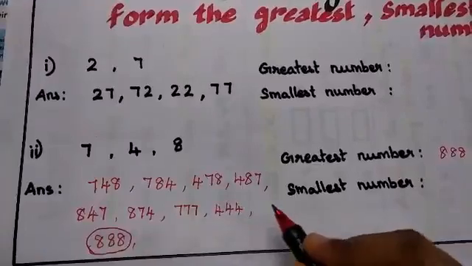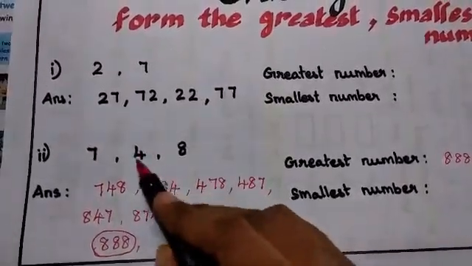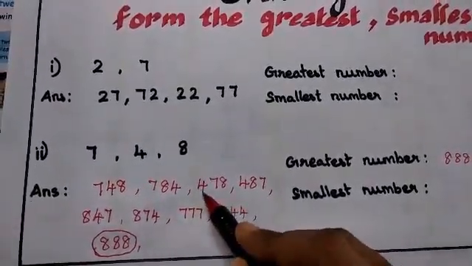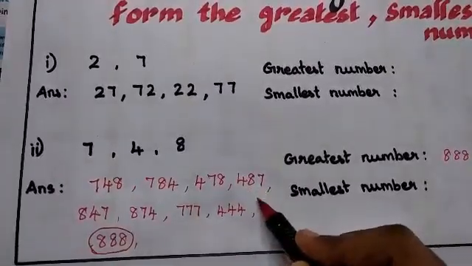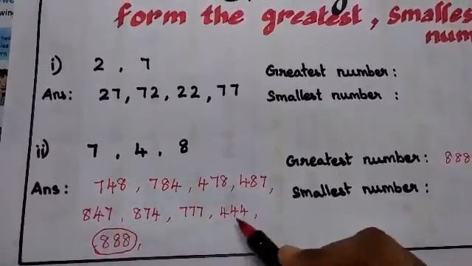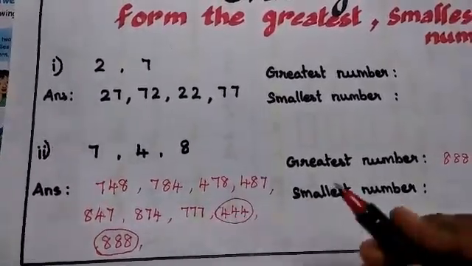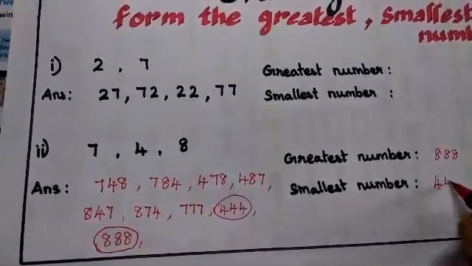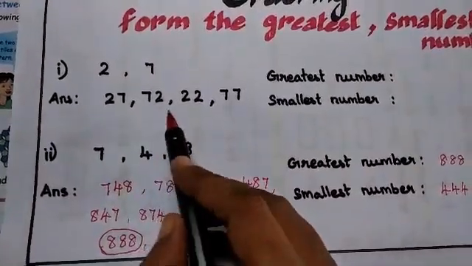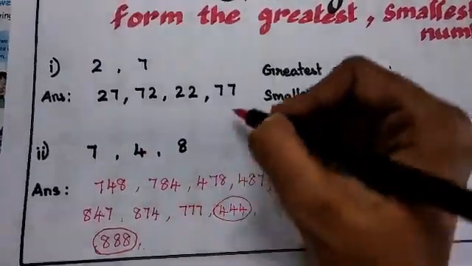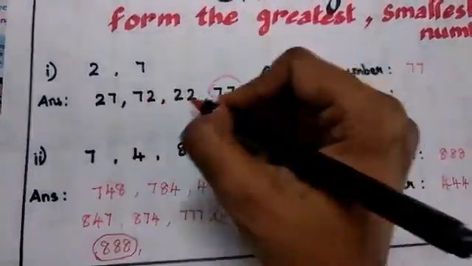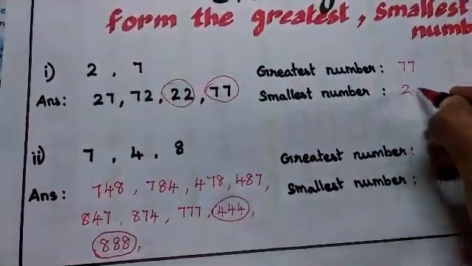The smallest number is very easy. The smaller number here is 4 only. So whichever number starts with 4, that is the smallest number. So I am seeing here 478, 487 and 444. So I am checking with the tens here: 7, 8, 4. So 444 is my smallest number. So writing 444. Understood? Now you can easily identify and answer this. Here the greatest number is 77, so you will be writing 77 here, and the smallest number is 22. Well done children, well done.